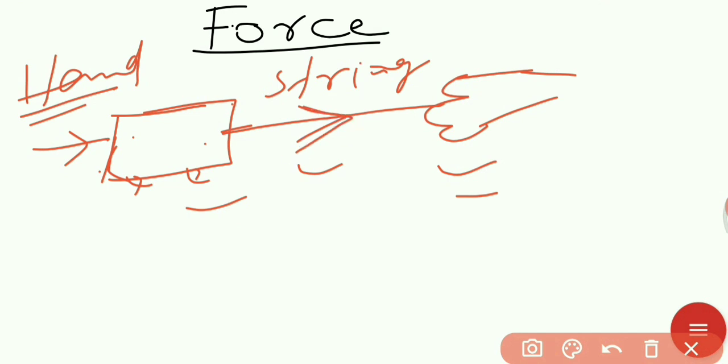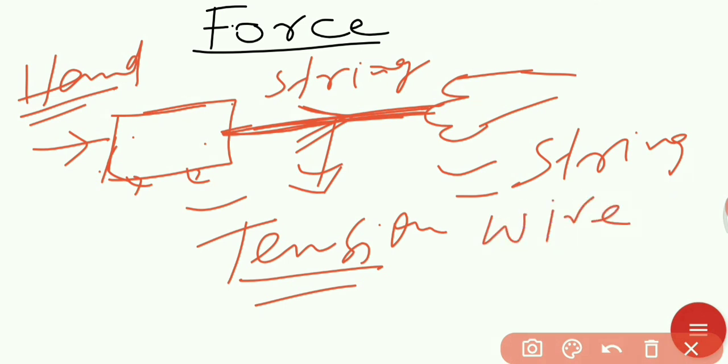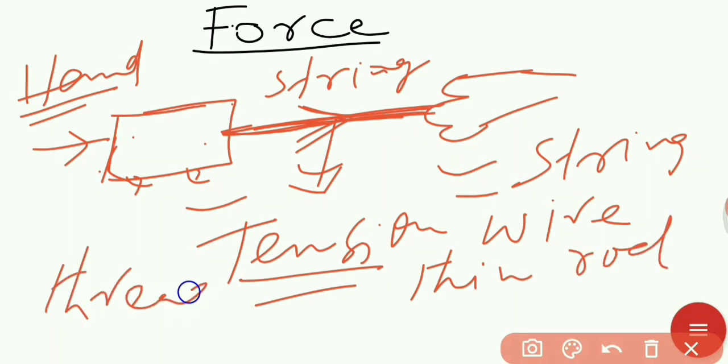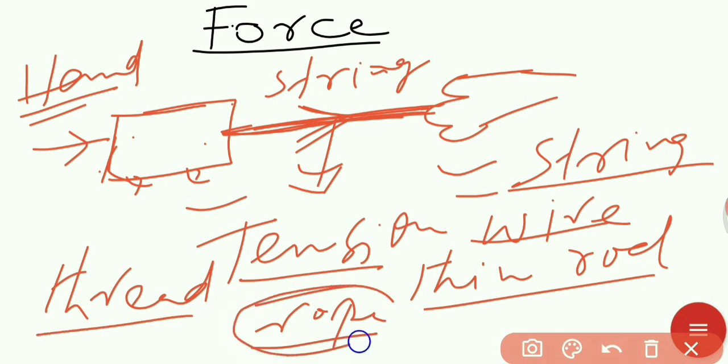So this kind of force in a string is called tension force. Tension is the force in a string, wire, thin rod, thread or rope.